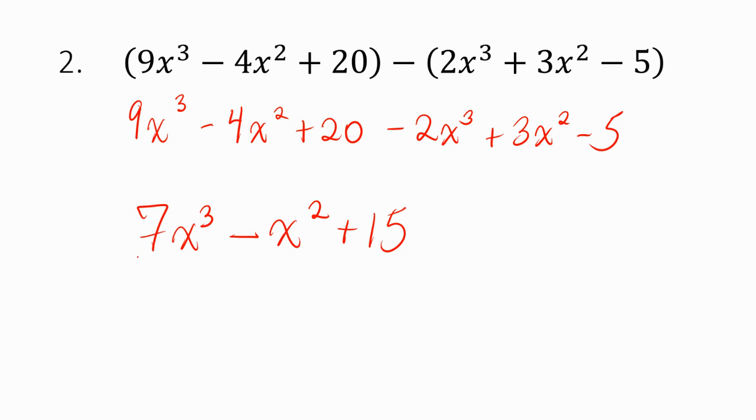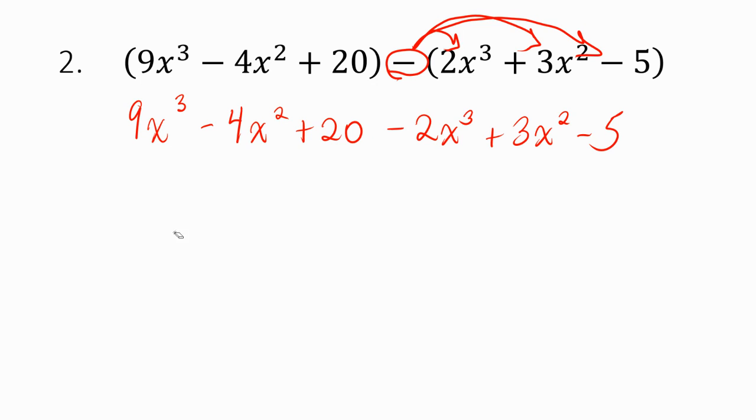Okay, and then they stopped here. They circled this as their answer. There's a lot of stuff that this person did right. They combined their like terms right. Their answer is in standard form. The issue was actually at the very beginning. So when they just took those parentheses off, that was the issue. The reason that this one is different is because it has a minus sign here. If it's a minus sign, we need to distribute this minus sign to each of the terms in the second polynomial. So we actually need to go back and redo it from the beginning.